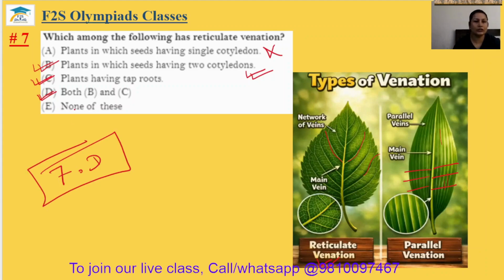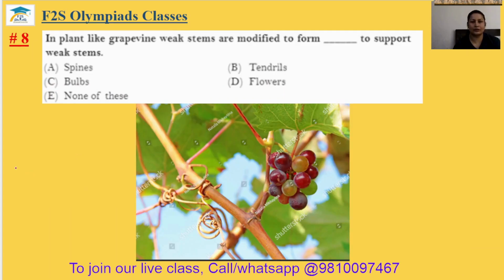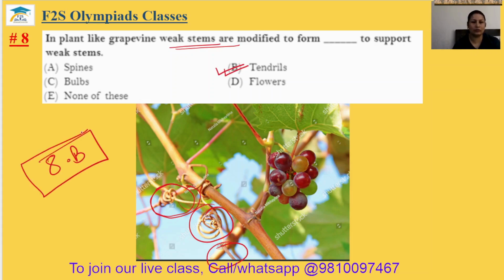Question number 8. In plants like grapevine, weak stems are modified to form dash to support weak stems. Actually, grapevine is a climber. This is the modified stem and it is known as tendrils. Option B. Eighth answer is option B.